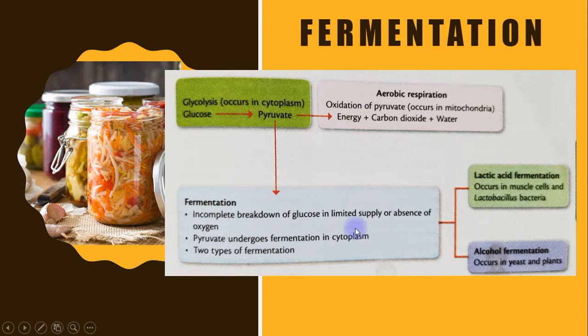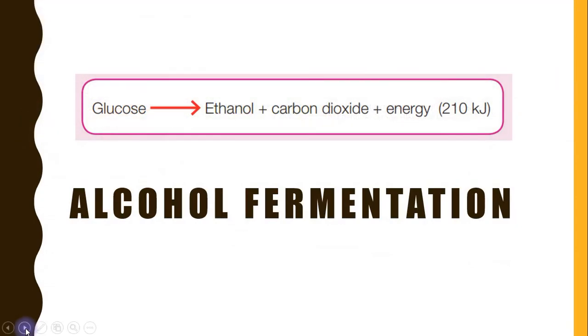So there are two types of fermentation. What are they? Lactic acid fermentation, which occurs in our muscle cells during vigorous activities, and also in Lactobacillus bacteria and other examples. And the second type is alcohol fermentation, which occurs in yeast and also plants. Let's go to the two types of fermentation.